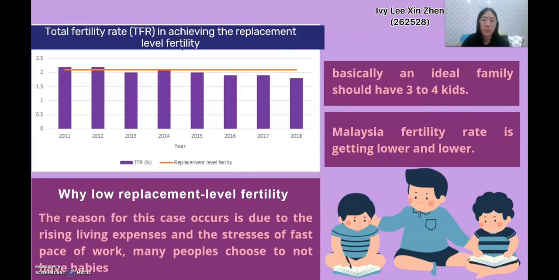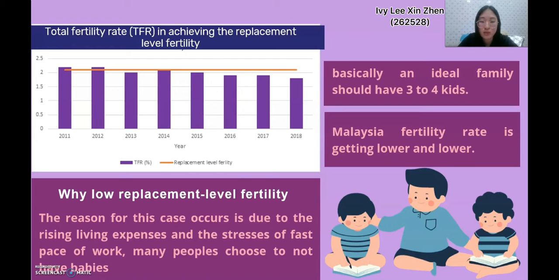But from 2015 to 2018, the TFR started to decline every year, and you can clearly see that the TFR is below the replacement level fertility. According to the Star News, basically an ideal family should have 3 to 4 kids. But unfortunately, most couples choose to have babies based on their income and financial affordability.